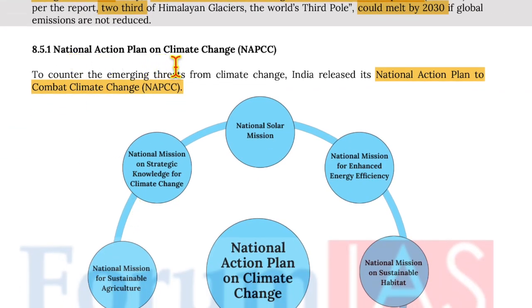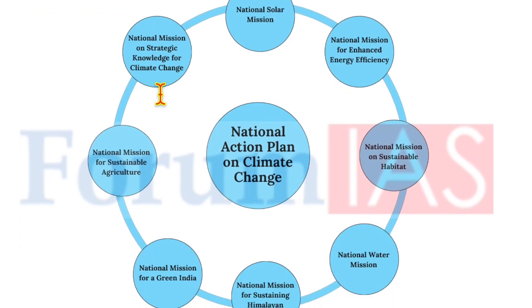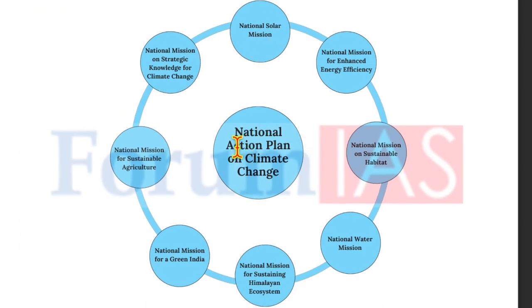Now, NAPCC, that is National Action Plan on Climate Change. To counter the emerging threats from climate change, India released its National Action Plan to combat climate change. The national plan would include National Solar Mission, National Mission for Enhanced Energy Efficiency, National Mission on Sustainable Habitat, National Water Mission, National Mission for Sustaining Himalayan Ecosystem, National Mission for a Green India, National Mission for Sustainable Agriculture, National Mission on Strategic Knowledge on Climate Change.